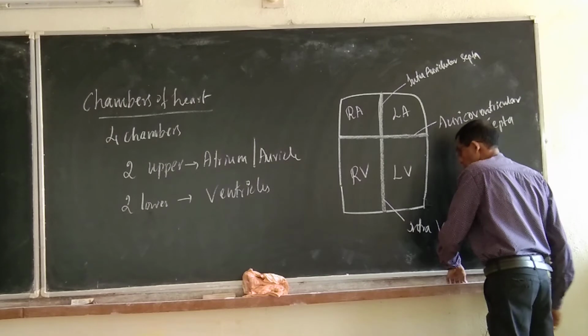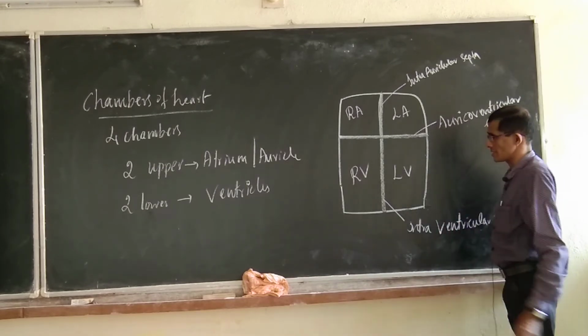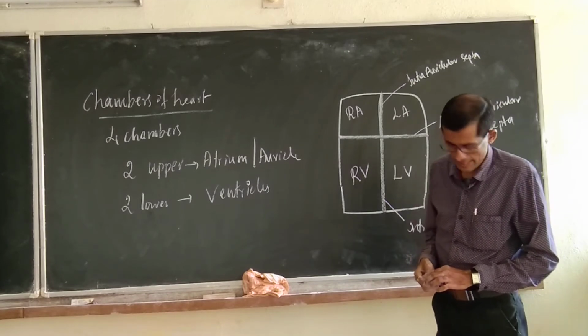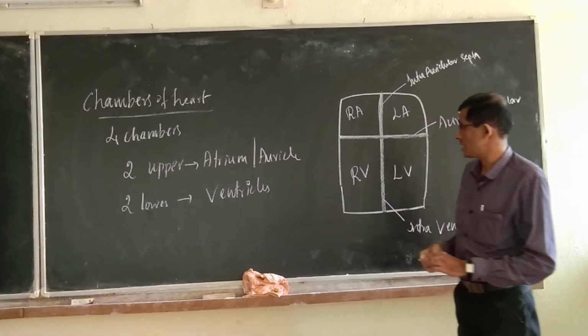Septa refers to cross wall. Okay. So it will be like this: two upper chambers and two lower chambers, the auricles and the ventricles, that is 4 chambers.